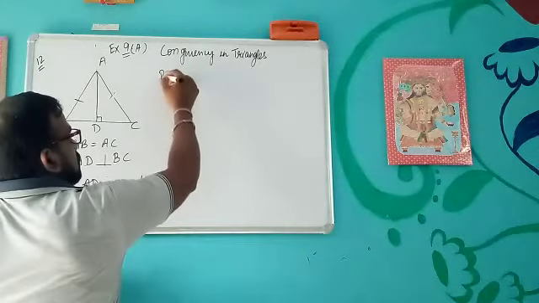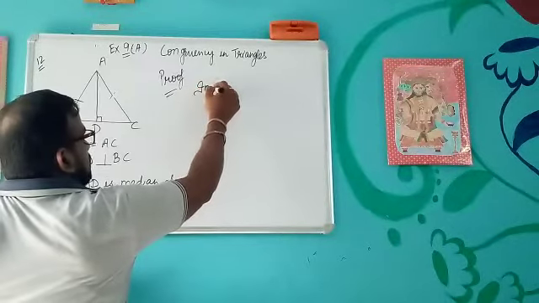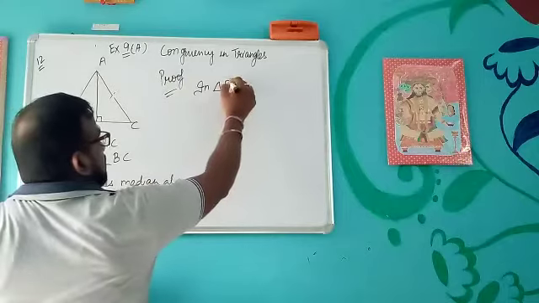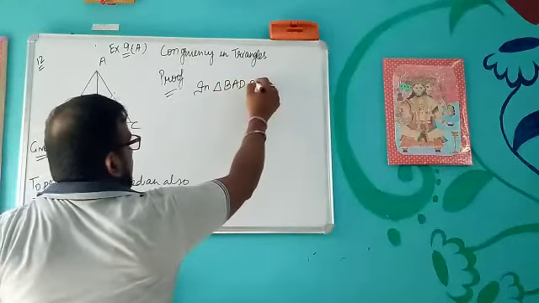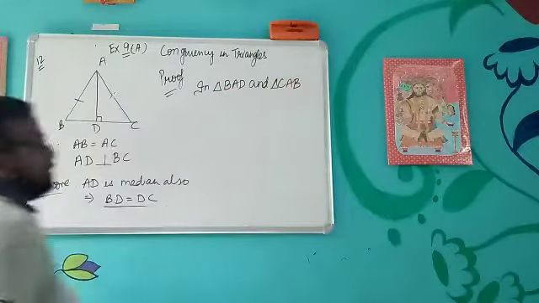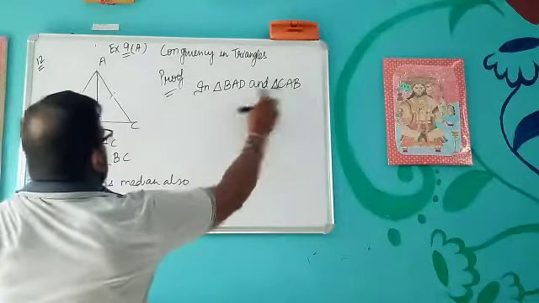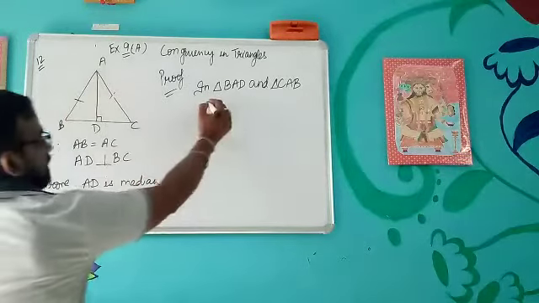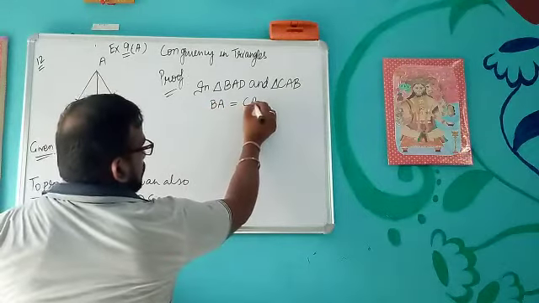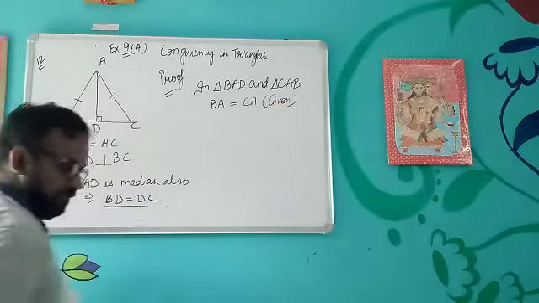So first we will take the two triangles, triangle BAD and triangle CAD. Then if you see carefully, BA and CA are given as equal. So we will write BA equal to CA, and in the bracket we will write given.